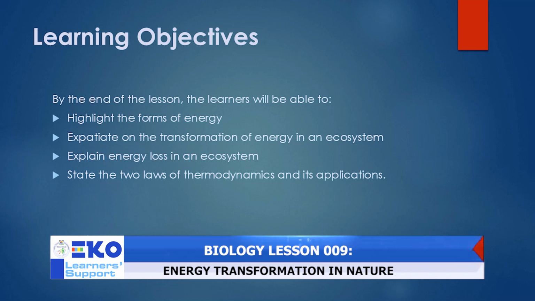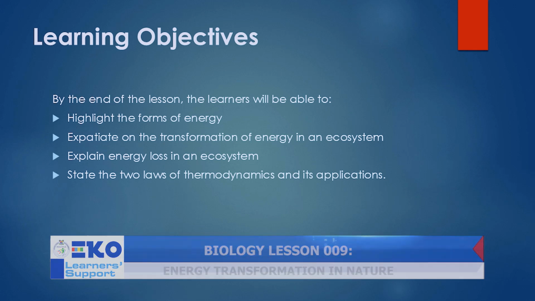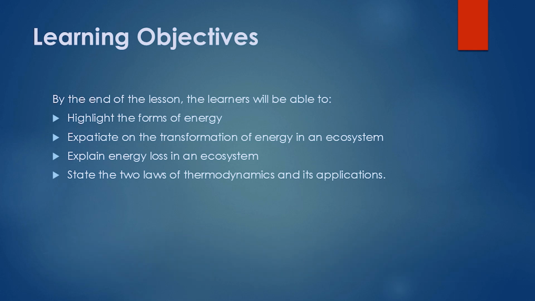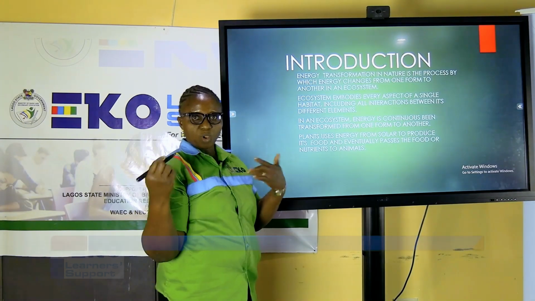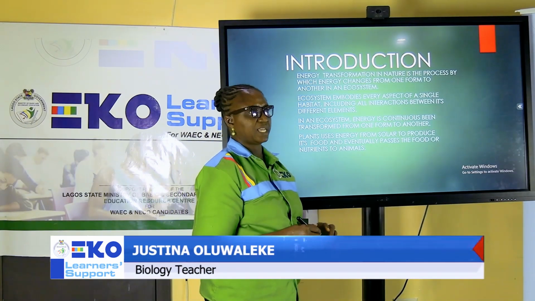The second important objective is it is expected that you'll be able to expatiate on the transformation of energy in an ecosystem. The third objective is to explain energy loss in an ecosystem. And the last objective is you will be able to state the two laws of thermodynamics. Come with me as we go through the lessons.